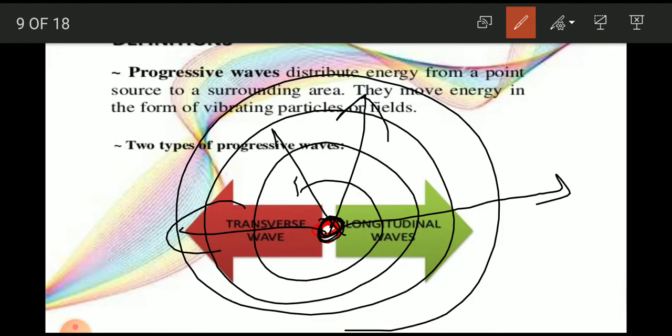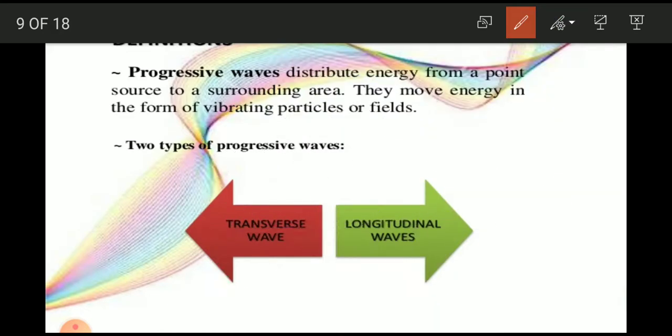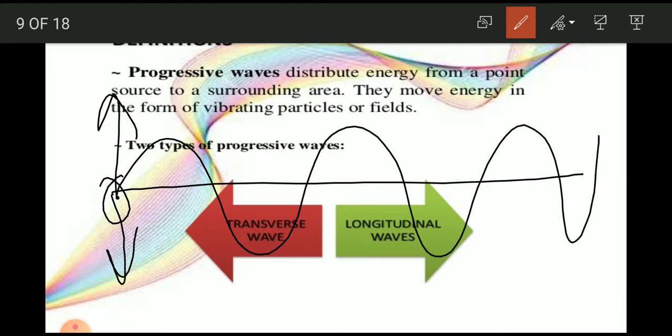This is called a progressive wave, because the disturbance is produced in the middle and traveling from the midpoint. So this is called a progressive wave. If a string is stretched, if you take a string and give an up and down jerk, the source is here, the disturbance is traveling away, so it is called a progressive wave.